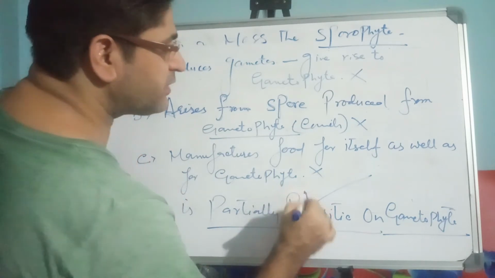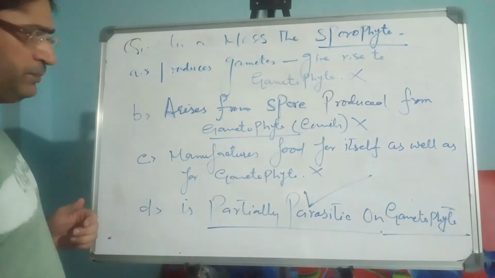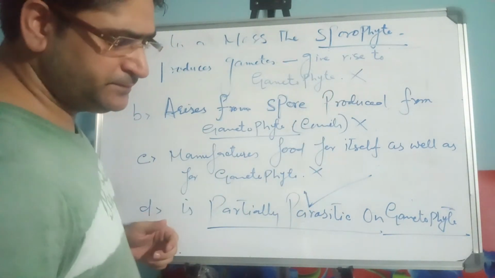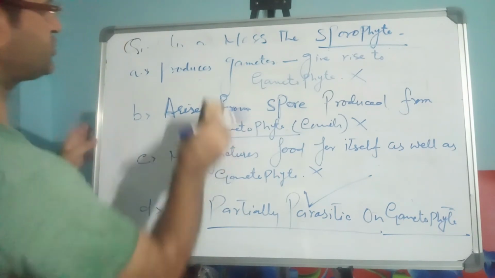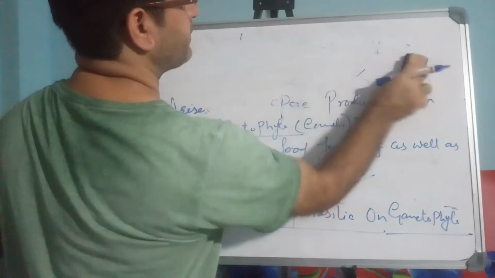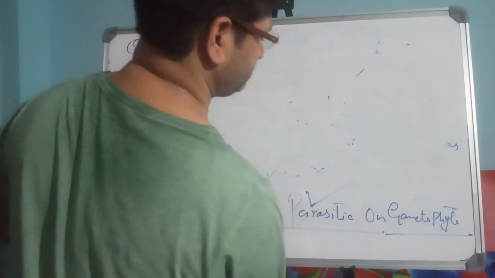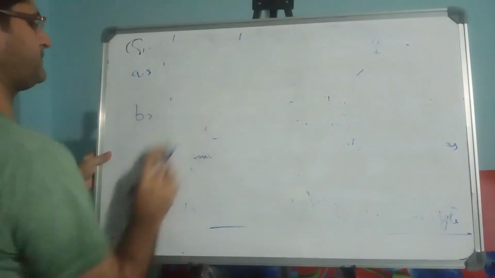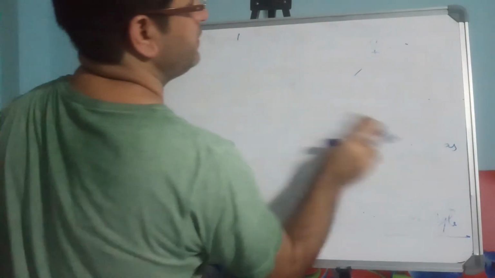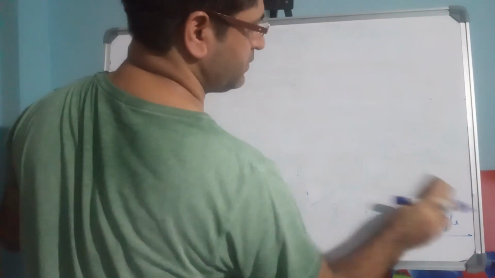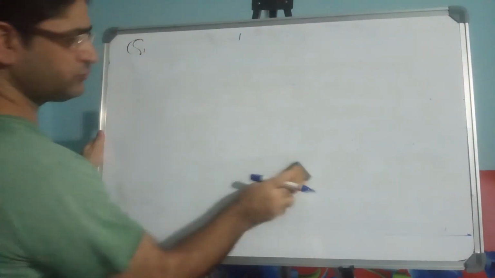So that is the right answer. I hope this answered your question. Fine. So let's move to the next question, question number 3. Now let me read out the question.